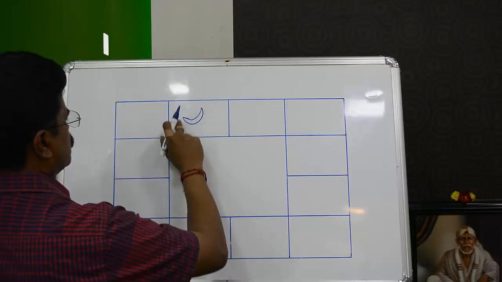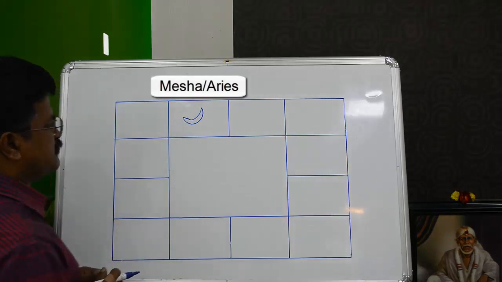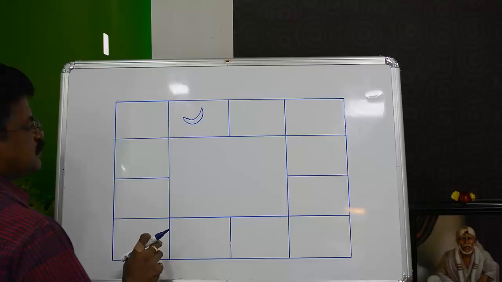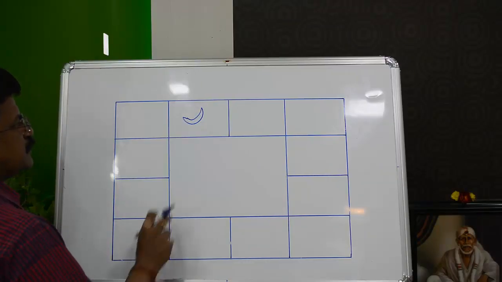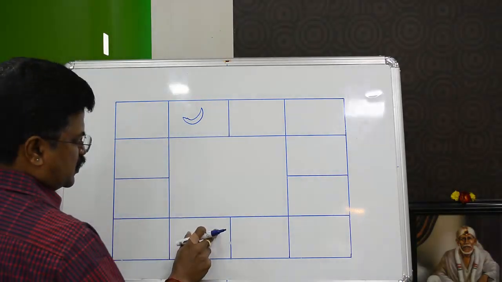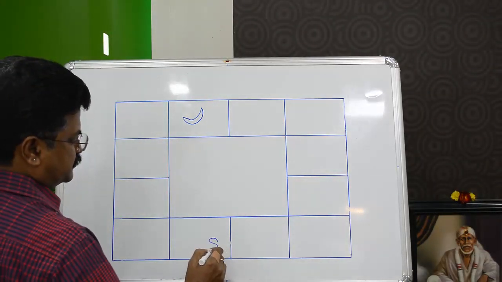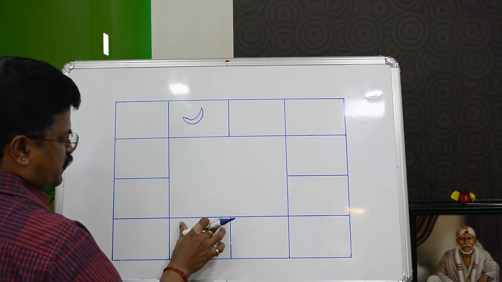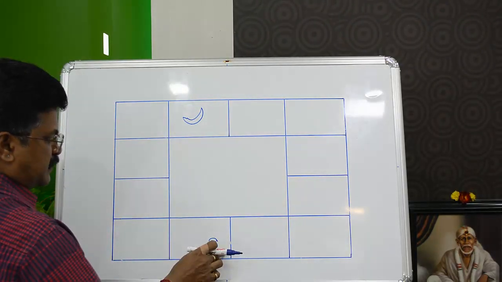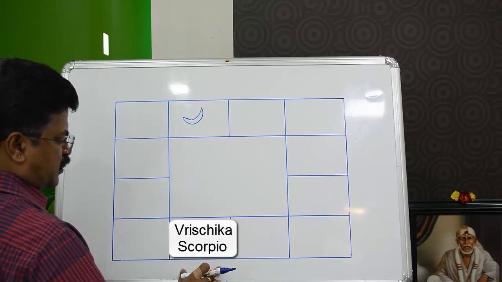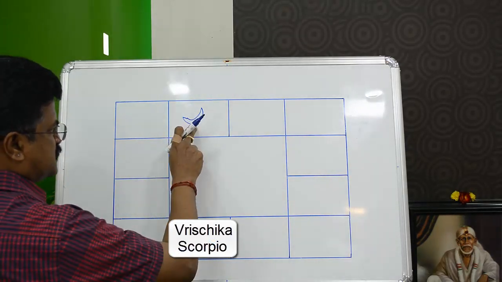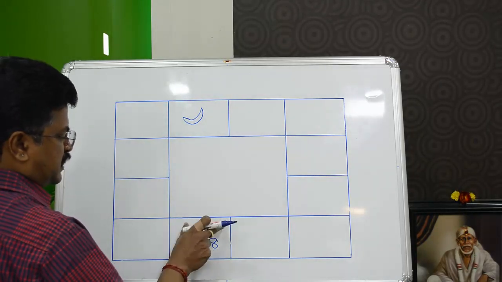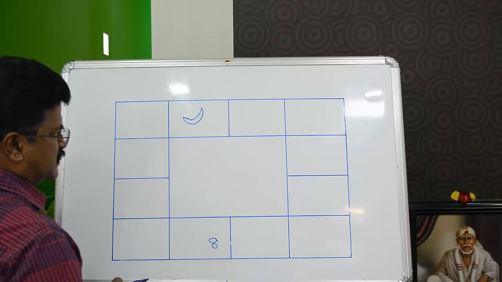In your horoscope, if the moon is here, then you will be called a Mesha Rasi person. As the moon keeps going round and round like this, today as I am making the video, it is over here, but if the moon was here in this sign, which is the 8th, counting from here, 1, 2, 3, 4, 5, 6, 7, 8, when the moon goes through this zone called Scorpio or Vrishchika Rasi, then for this person, those 2.33 days are called the Chandrashtama.